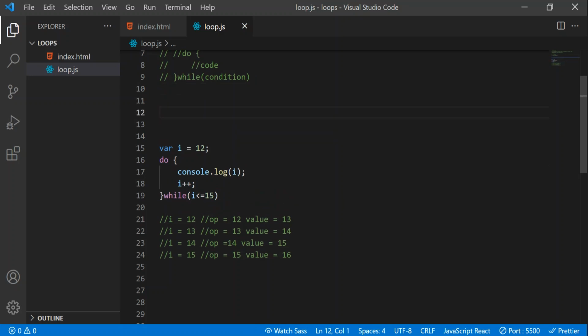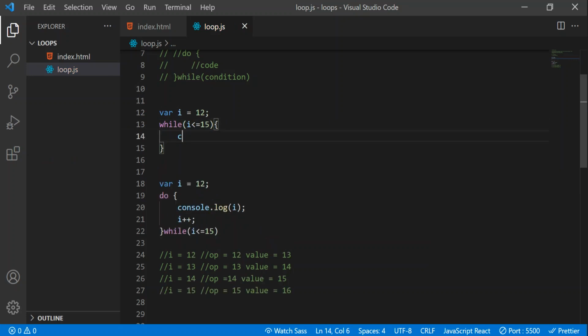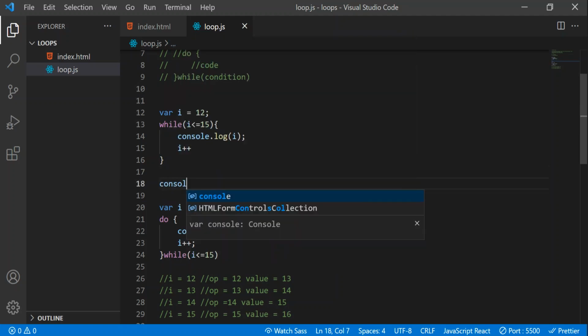Okay, I'll write variable I equal to 12 and I'll write while here condition, and I'll write I less than or equal to 15. Okay, I'll open this, I'll write console.log and I'll write I just, and after that I'll increment the I value. Okay, now let's separate them with a dash.